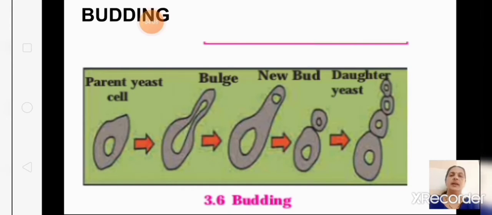Then we saw budding in yeast. So you can see the parent yeast has a small outgrowth, a bulge formed on the yeast, and the small nucleus also goes into that new bud, so the new bud will have a nucleus. When they develop fully, they will detach from the parent. This is budding. Okay, these three we learnt in unicellular organisms.